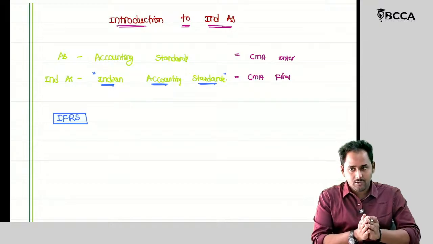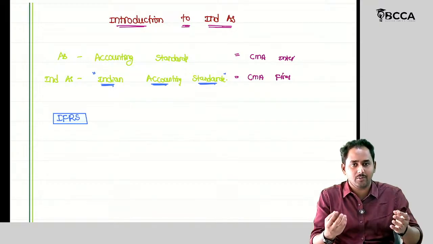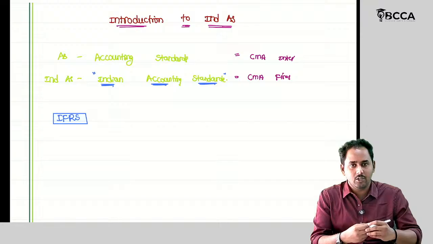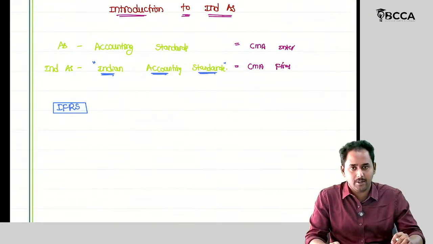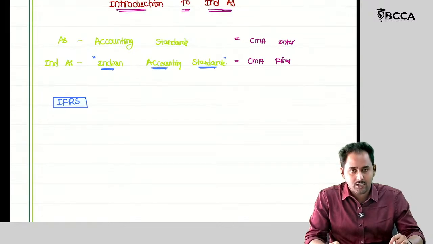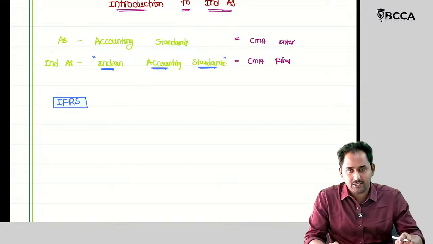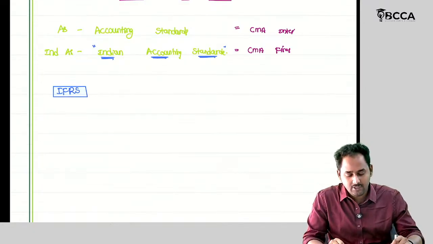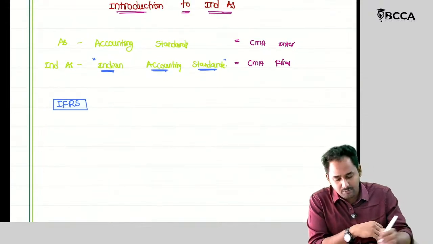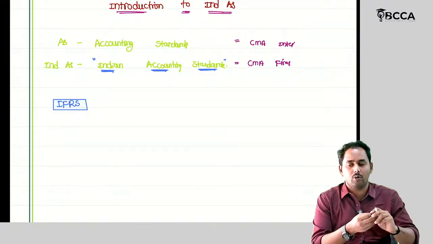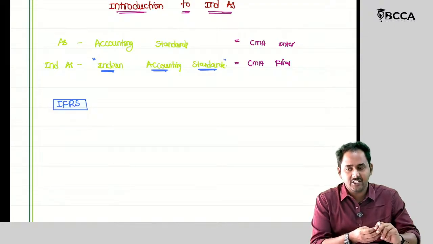First thing, we cannot apply this rule to entire companies just like that, right? So the applicability is made in a phased manner. So whatever the new rules coming, that should be applicable to first which companies? Listed companies. Then some large companies in terms of net worth. Then with respect to the small companies. So the government wanted to implement the Indian accounting standards to all the companies in a phased manner.